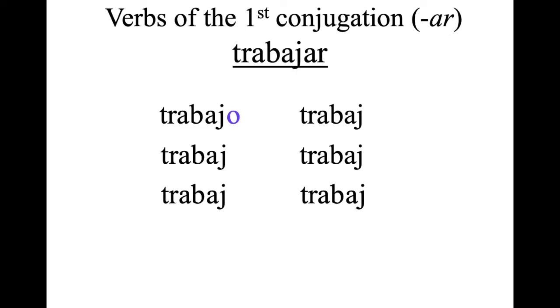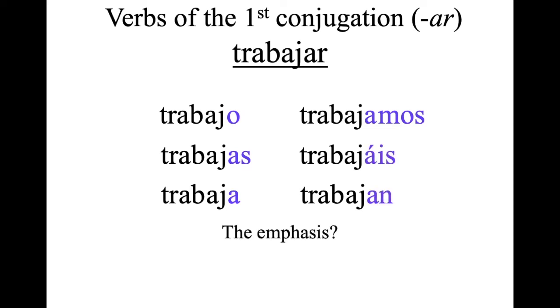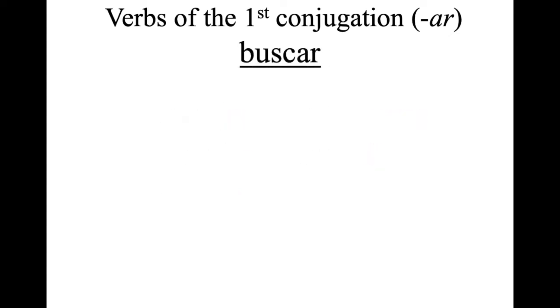You can just say trabajo, and we will know that you're referring to I, to yo. Trabajas. Trabaja. Trabajamos. Trabajáis. Trabajan. Very good. The emphasis. Trabajo. Trabajas. Trabaja. Trabajamos. Trabajáis. Trabajan.